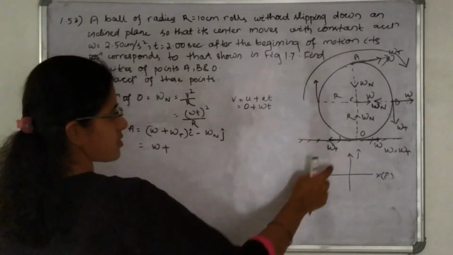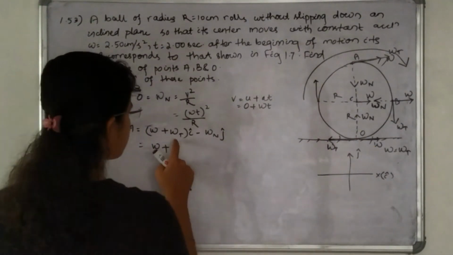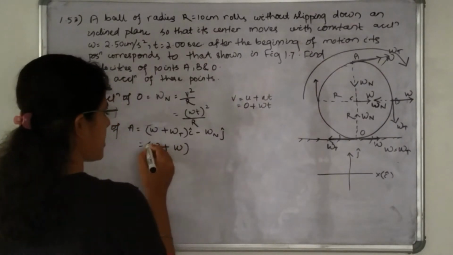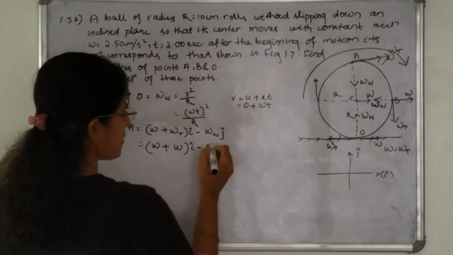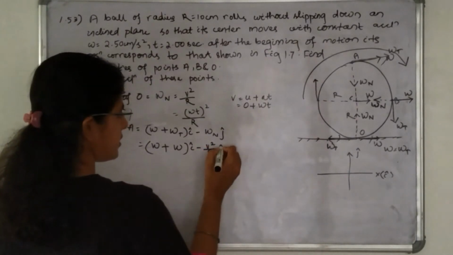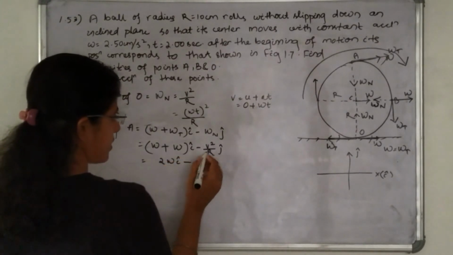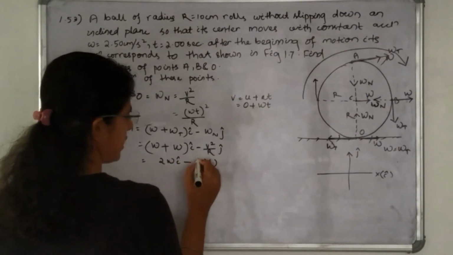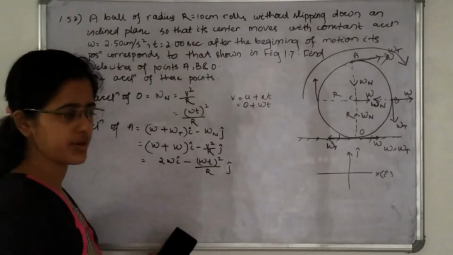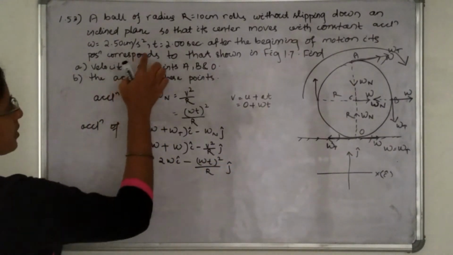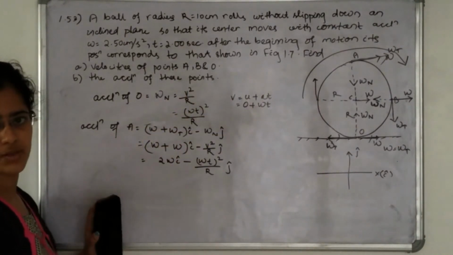So how much is this? w plus... we have derived here that w is equal to wt. So in place of wt, I can put w. That is the acceleration, i cap minus wn, which is v square divided by R, j cap. So this is 2w i cap minus (wt) whole square divided by R j cap. Okay. Put the values of w, t and R in these equations and you can find the actual value.